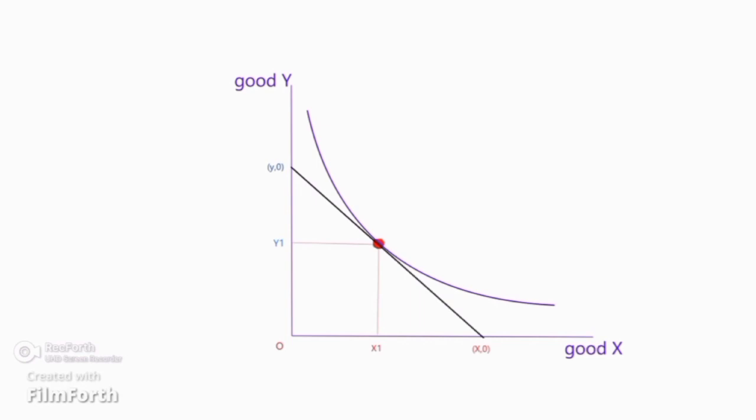We can buy the maximum goods, X1, which is the amount of good X we can buy, and Y1 is the amount of good Y we can buy. That's all about consumer equilibrium.